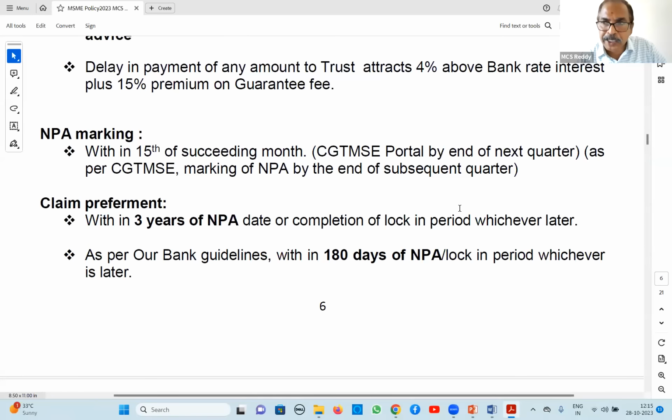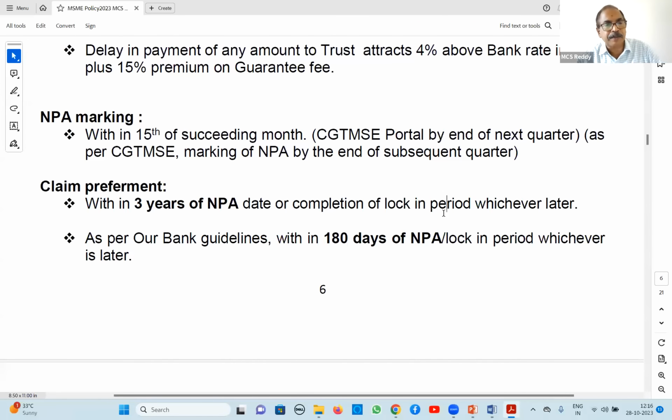Suppose one account has become NPA during the lock-in period of 18 months. That means within 1 year of coverage, it has become NPA. Then you have to wait till completion of the lock-in period. From lock-in period completion, 3 years you have to wait, and within 3 years you have to claim. Calculation of 3 years is from completion of the lock-in period.